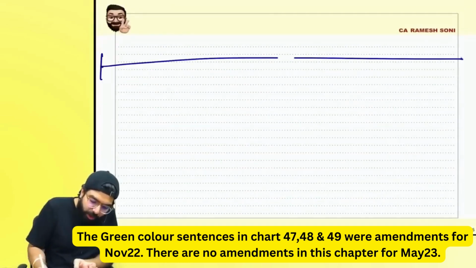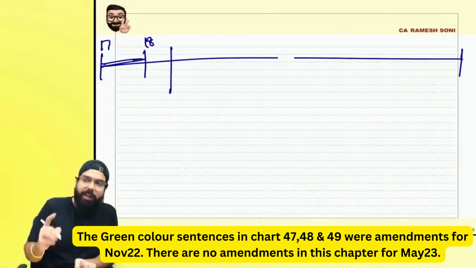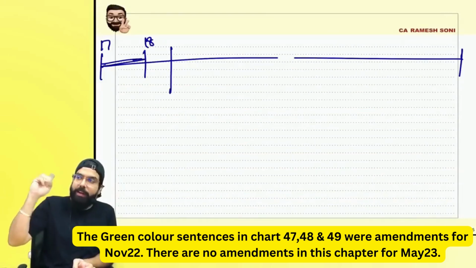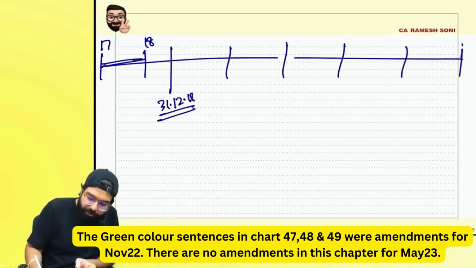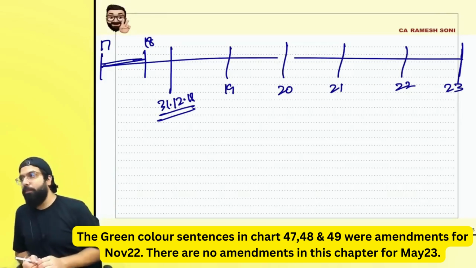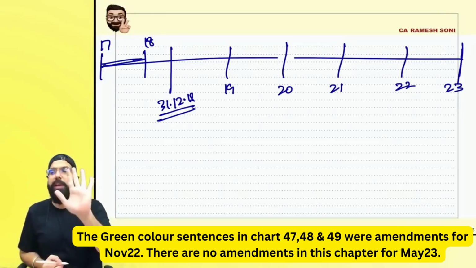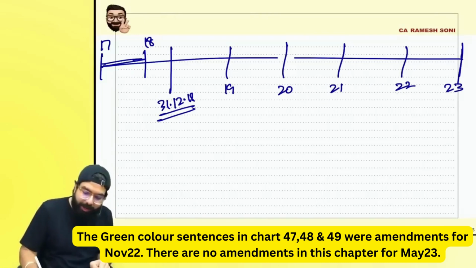Section number 74, always remember, if 17-18 related, one show cause notice has to be given in section number 74 and a demand order has to be given. You have to see 31st December 2018. From there, you have to see 1, 2, 3, 4, 5 years. So 19, 20, 21, 22 and 23. Fraud always takes time to detect. So they have told we'll give how many years? 5 years. And hence it should be 31st December 2023.